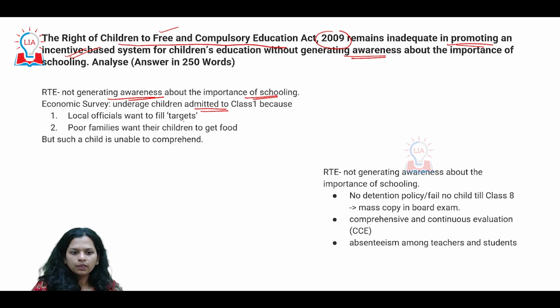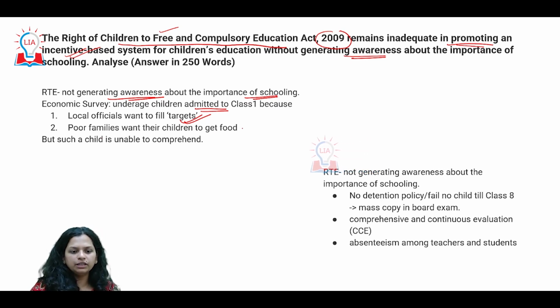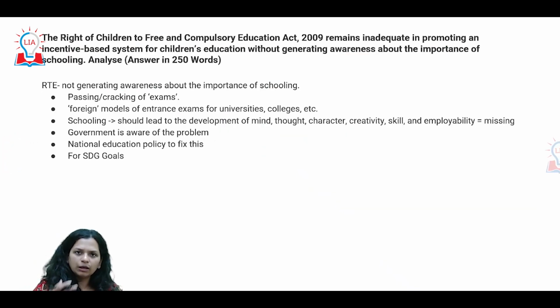after class 1. A lot of time this happens because officials are under pressure. They just have to fill targets, they have to show numbers. Also, midday meals are one of the biggest reasons for children going to school, because they feel that they will be able to get a meal, but that is not the purpose that education is trying to fulfill. As much as we're trying to give nutrition, the primary objective is education, that is not getting fulfilled. We are having a lot of absenteeism among the teachers. There is not much evaluation of how a child is developing, moving forward.